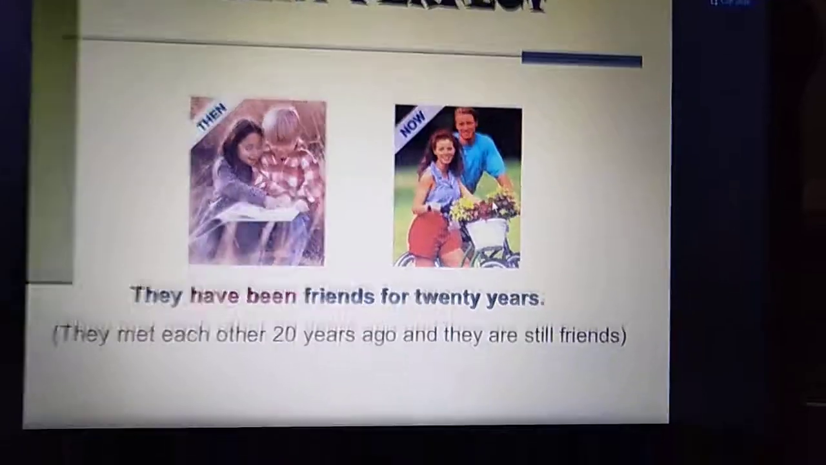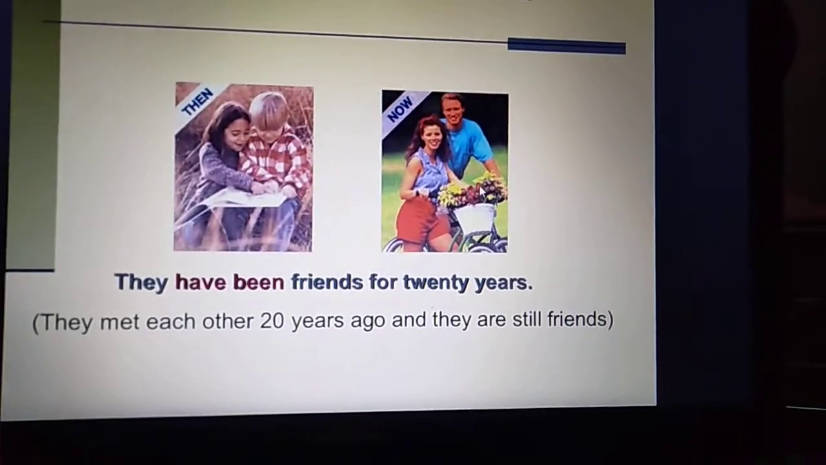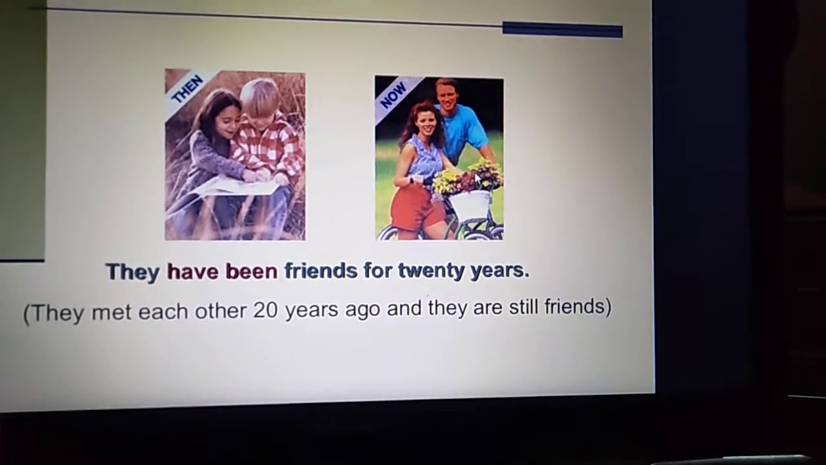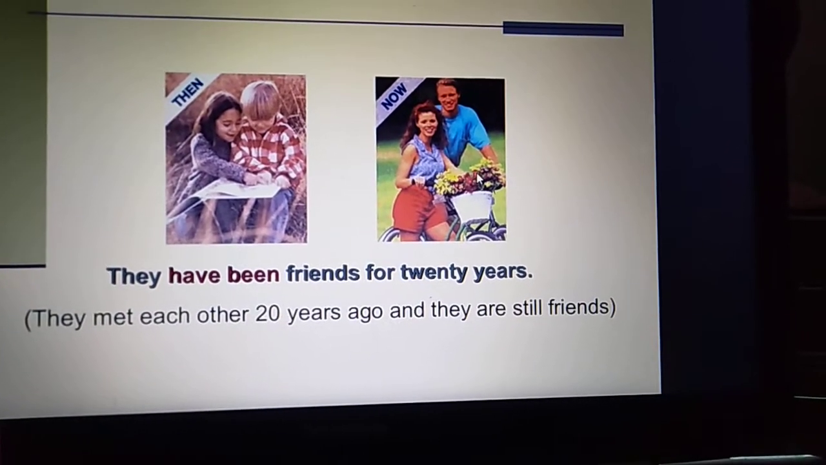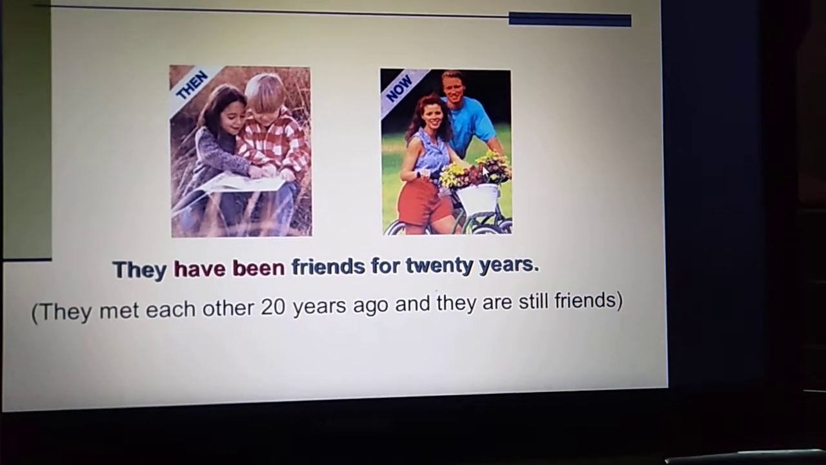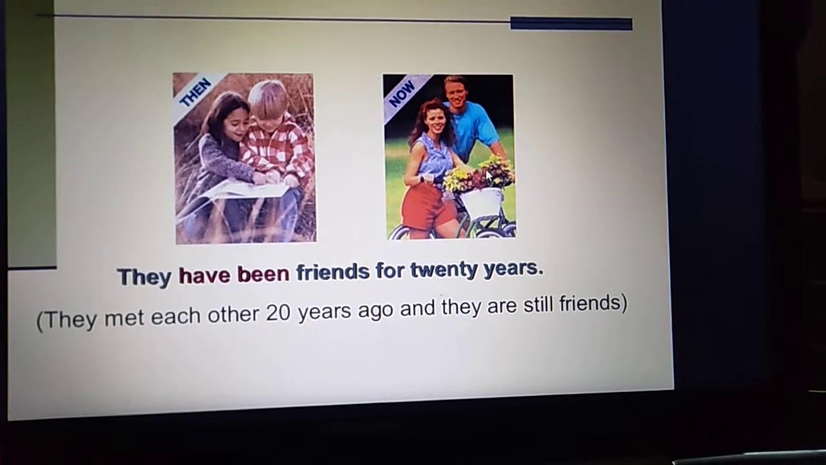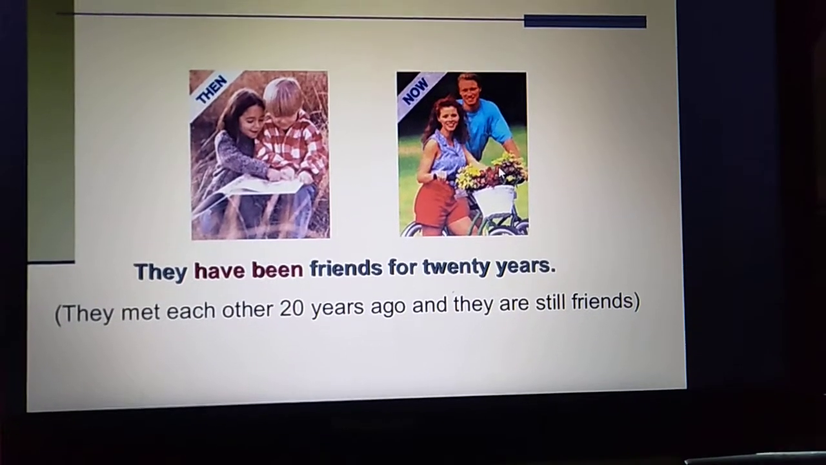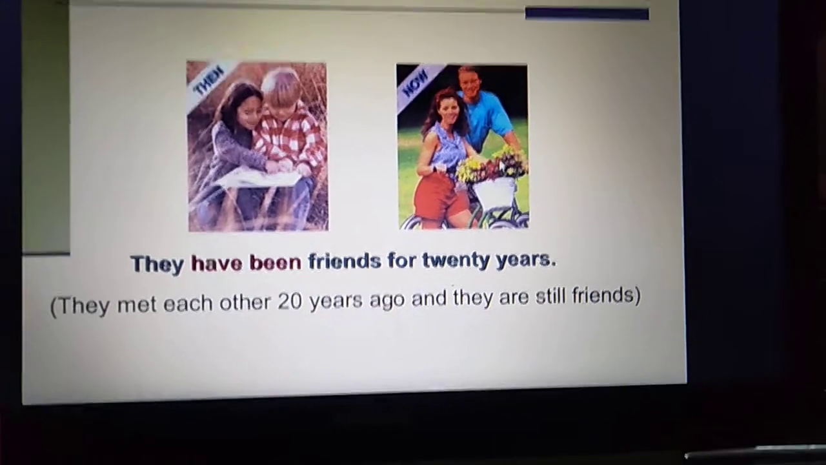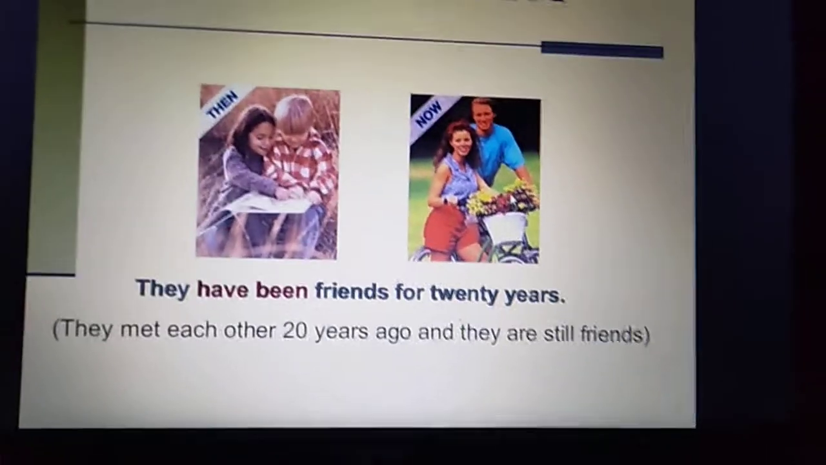See, they have been friends for 20 years. So they met each other 20 years ago. Now they are adults and still they are friends. So then is the past and now is the present. So it is an example of the use that for actions which started in the past and are still continuing in the present, we use the present perfect tense. Clear बच्चे? They met 20 years ago and now 20 years have passed, still they are friends.